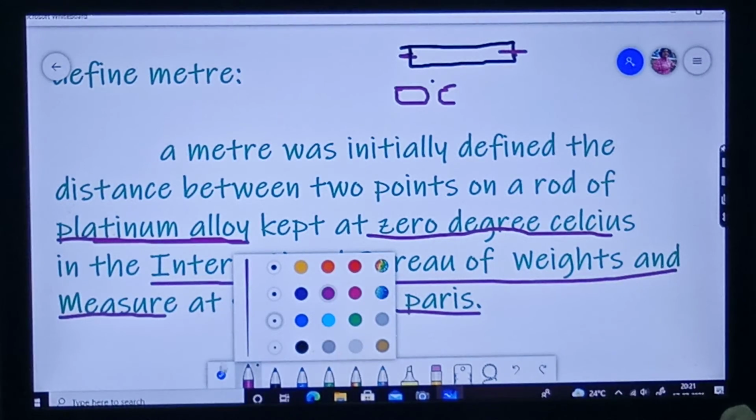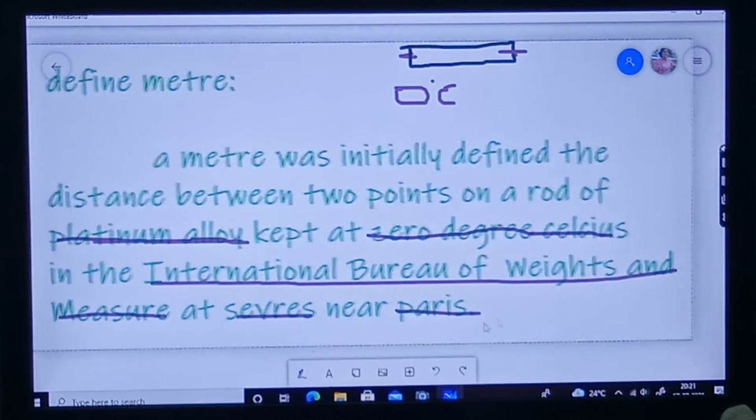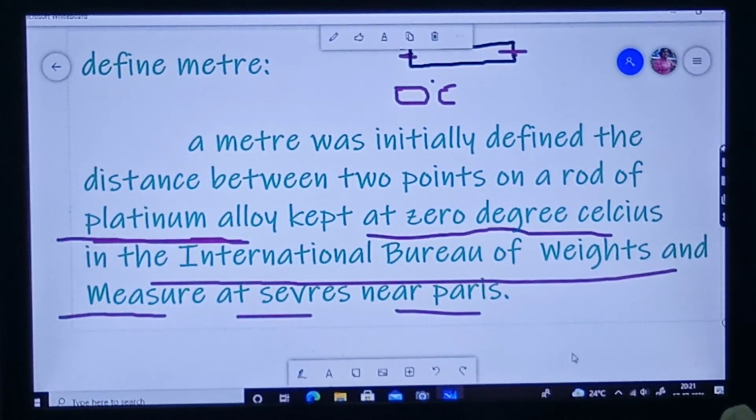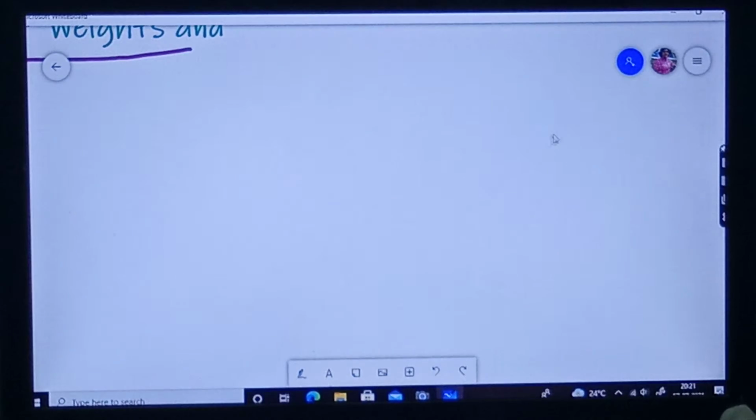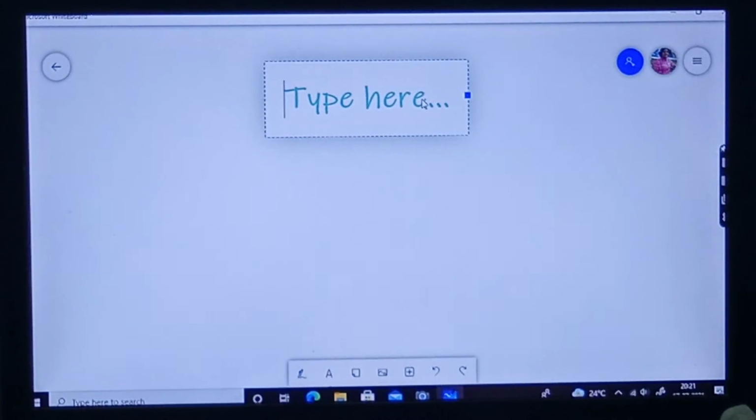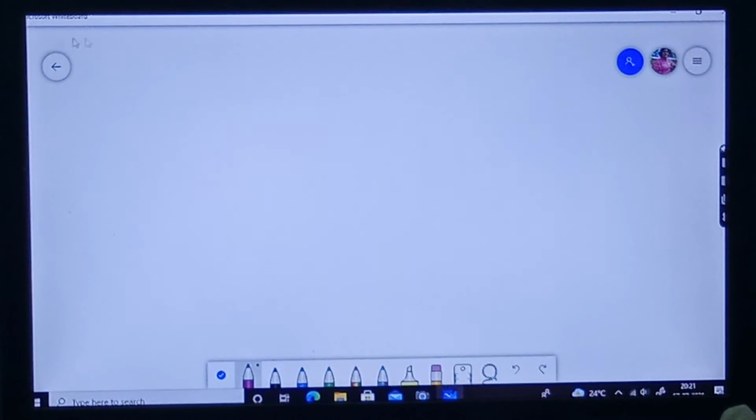Now I am going to show you one table. Wait, let me show you. I will just draw it. See, we know the CGS system, right? In the CGS system there are also smaller units of length.